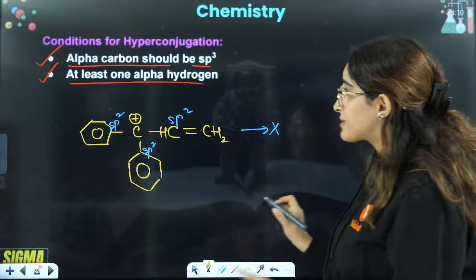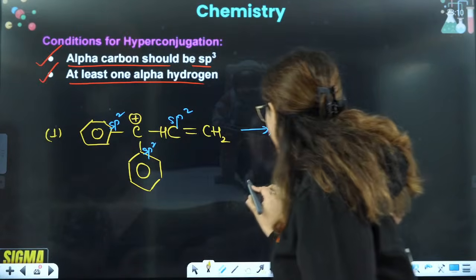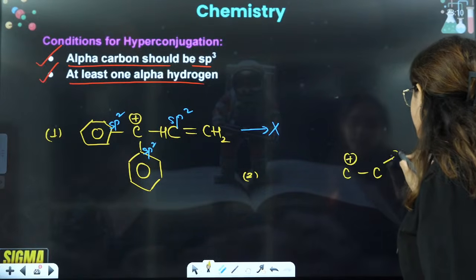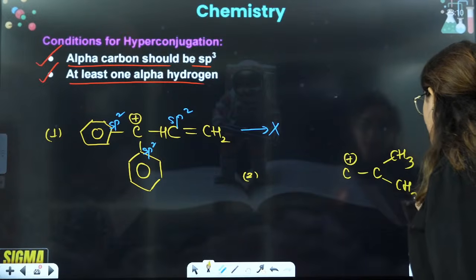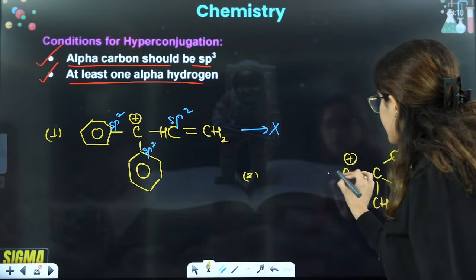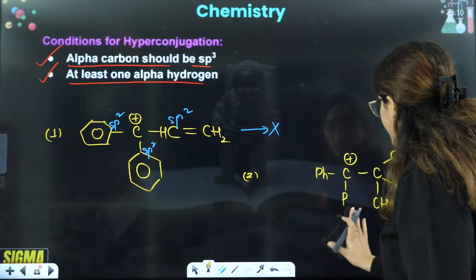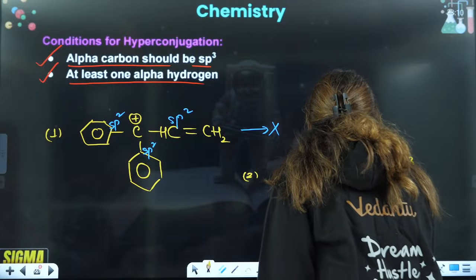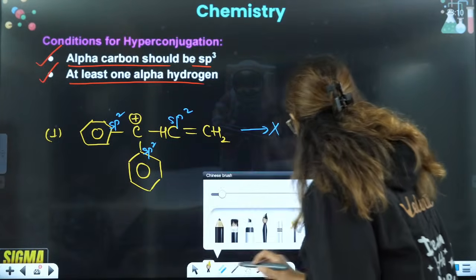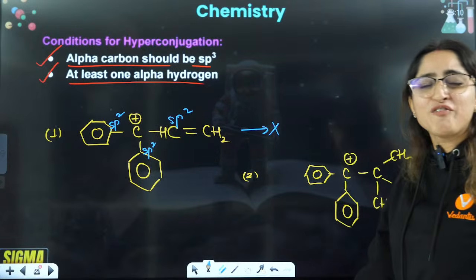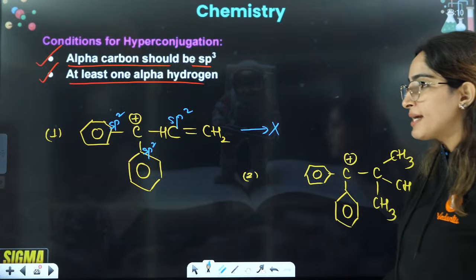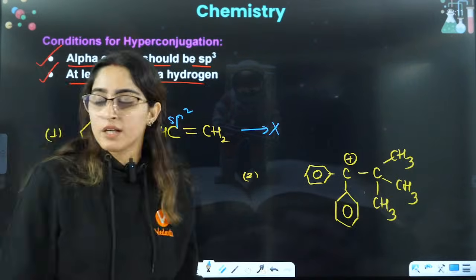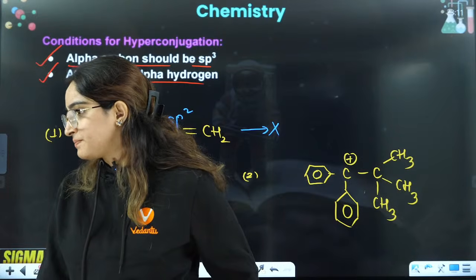Now I am giving you one more example here. Let's say you have a question where this is C, this is CH3, this is CH3, this is CH3, and this is one phenyl here, and this is one phenyl here. So I'll just draw the phenyl rings as well here, right? Tell me, will this show any kind of resonance, any kind of hyperconjugation?